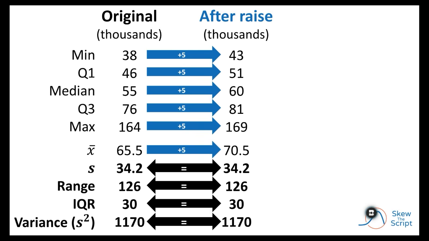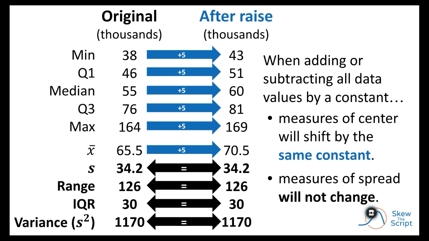However, the measures of spread, the standard deviation, the range, the IQR, and variance all stayed the same. This follows from the demonstration of the simpler data set we saw earlier. If you shift each data value by the same amount, by either adding or subtracting a constant, the measures of center will shift with it. The spread between those values doesn't change.